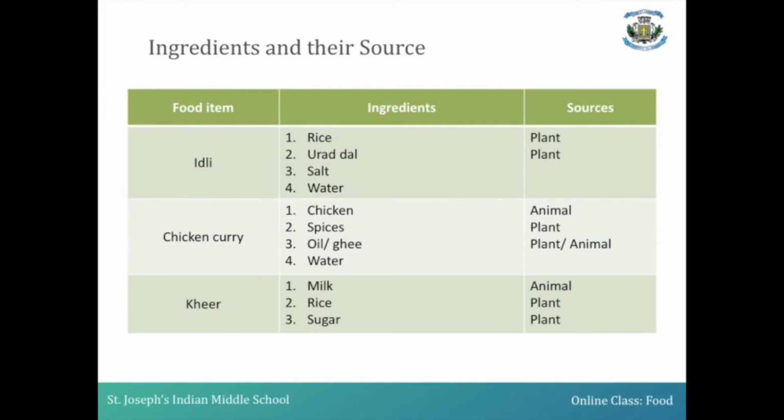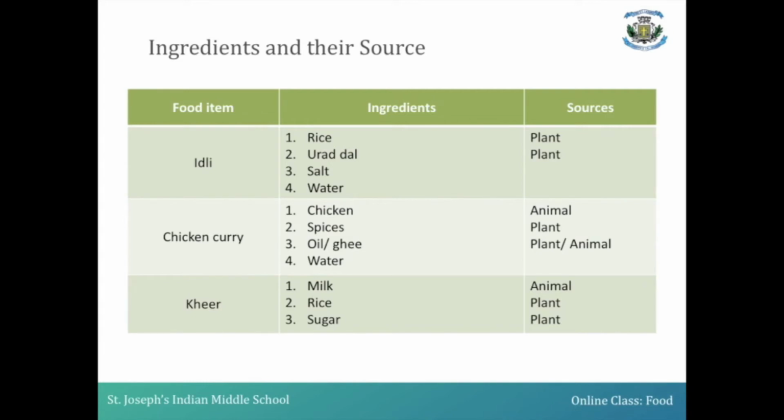If you want to prepare kheer, the ingredients you require are milk, rice, sugar. Milk is an animal source. Rice is also a plant source. Sugar as well is a plant source. As you know, sugar we extract from the sugar cane.